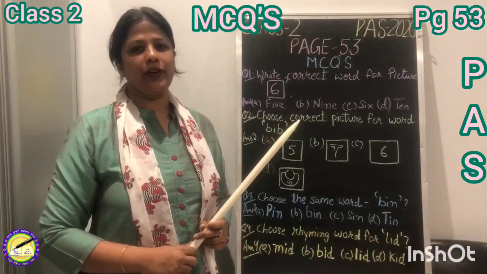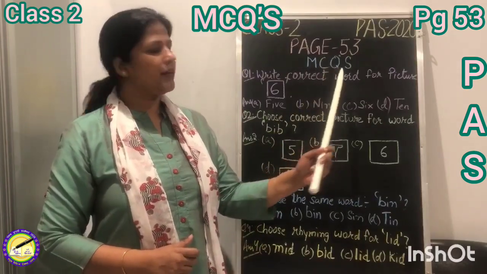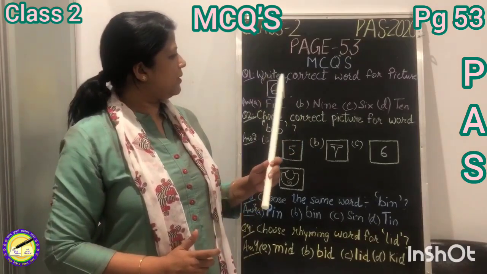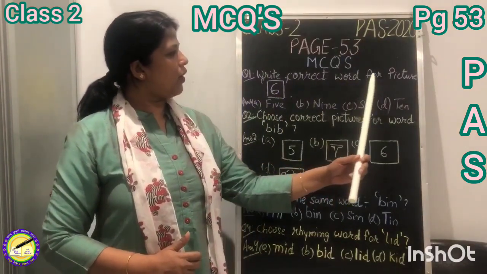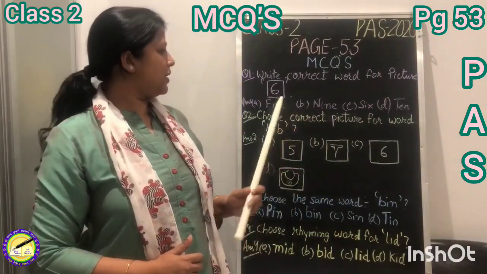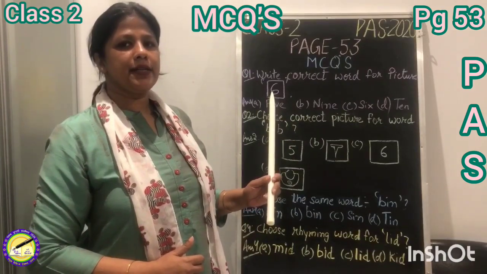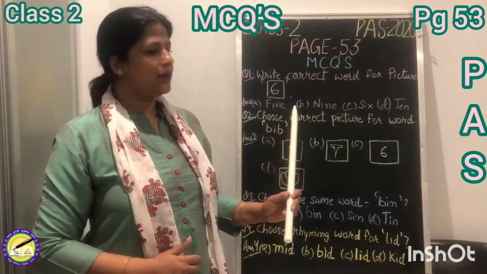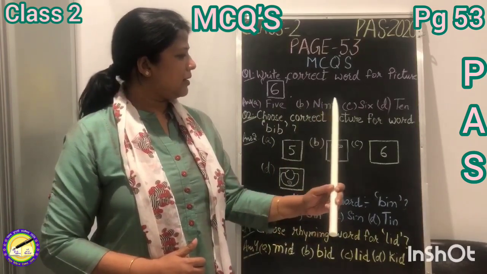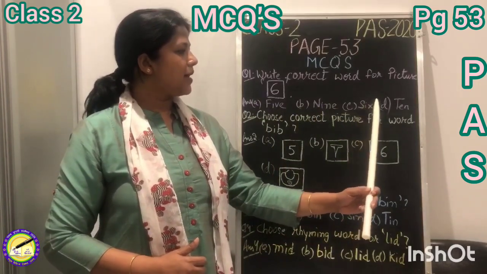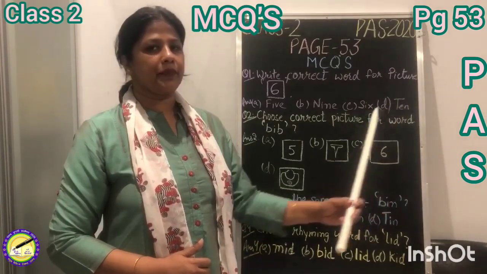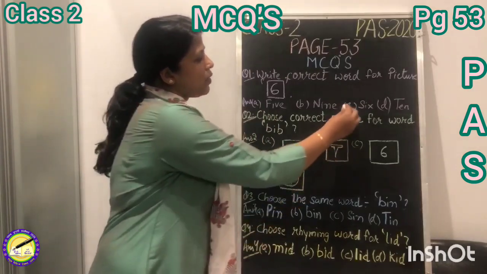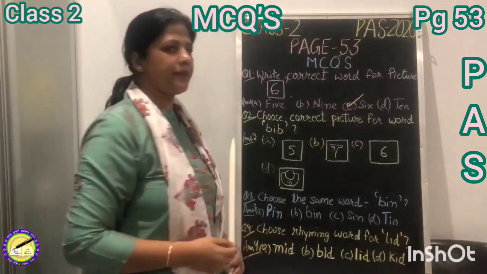Students, now we will do some MCQs related to the page. Our first question is write correct word for picture and the picture is of number 6 and the options are A, 5, B, 9, C, 6, D, 10. So this is the picture of number 6. So we will put a tick on 6.